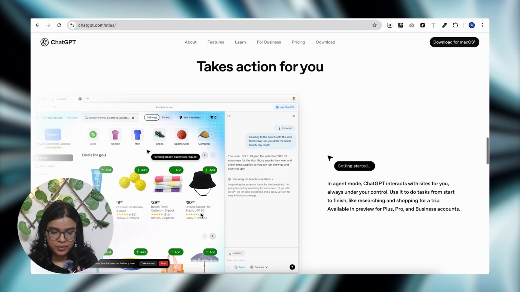Another is the third one, which is pretty good, which is that it takes action for you. That means, for example, you can do something like add products to your cart, or find lipsticks which are under X percentage discount or something today. So it'll do the stuff for you. You don't have to do it yourself. This is being called agent mode. Again, we'll try that out as well.